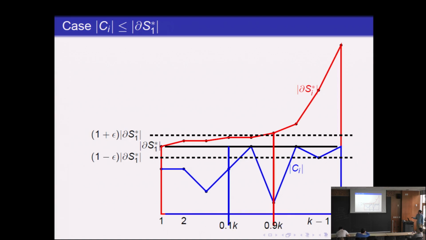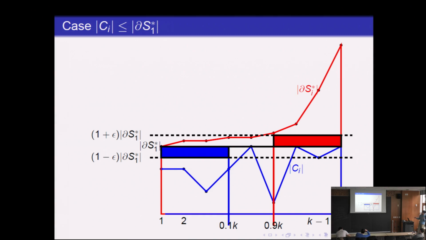Let's say this line is 0.1k, and suppose that the entire blue curve from 0 to 0.1k lies completely below the dotted lines. Now also suppose that the red curve lies completely above the following dotted line from 0.9k to k.